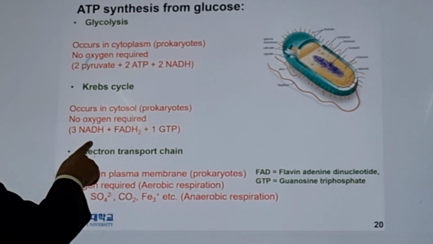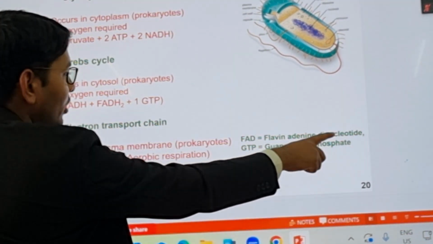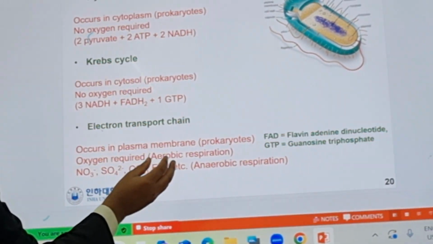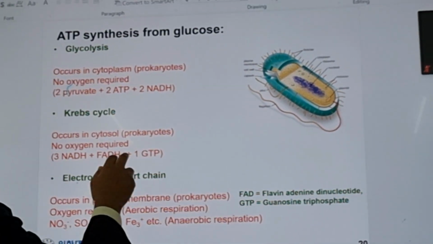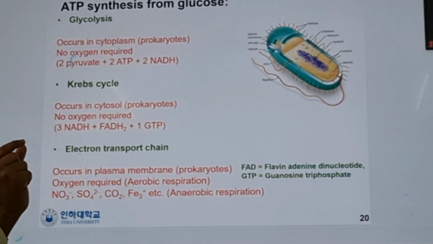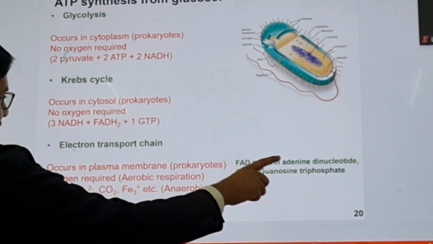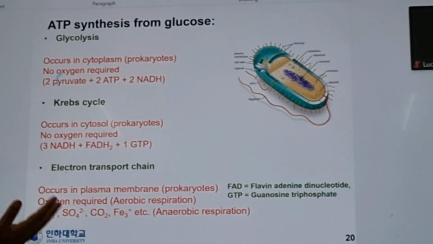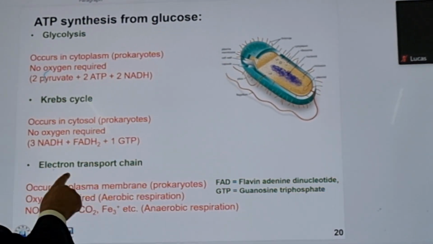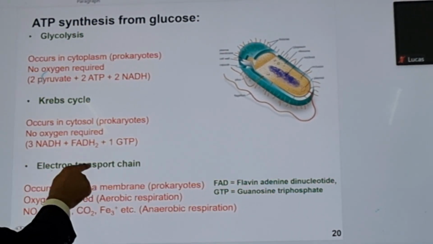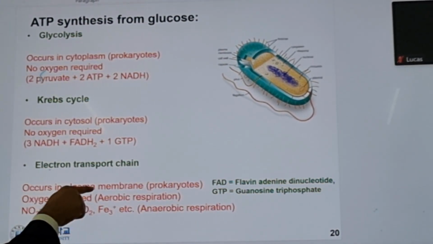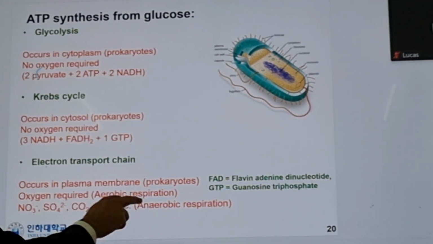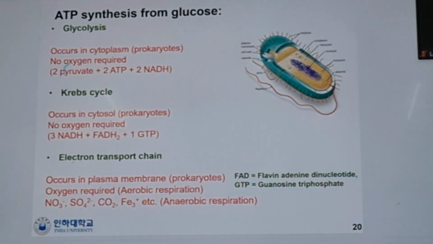FADH is flavin adenine dinucleotide. A small amount of energy is also produced from the breaking down of FADH2 to FAD. And GTP, guanosine triphosphate, is also a small energy currency. So there are a lot of other things in our body to generate energy and then consume it again. Then we have the final one, the electron transport chain, which occurs in the plasma membrane in prokaryotes. Oxygen is required for aerobic respiration, and in anaerobic respiration, other inorganic ions are required if oxygen is not present.